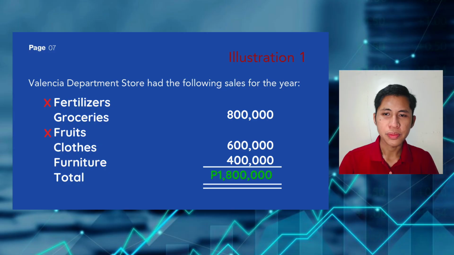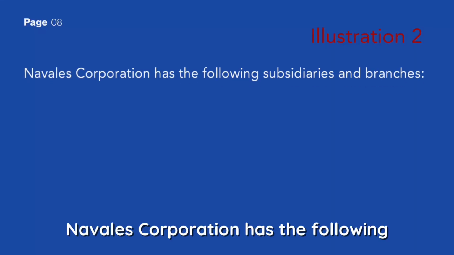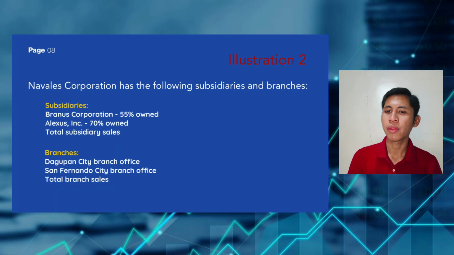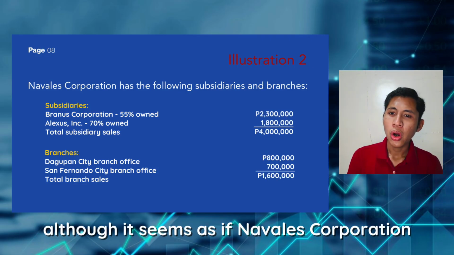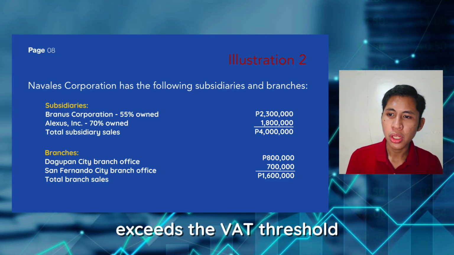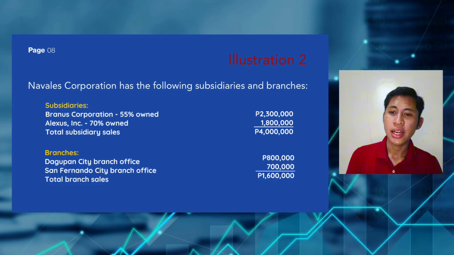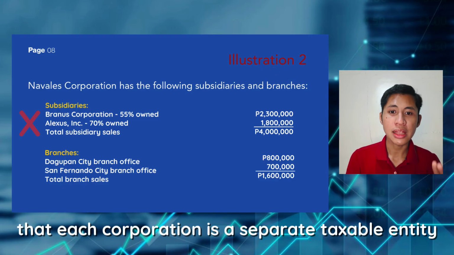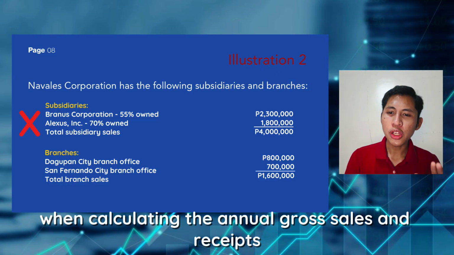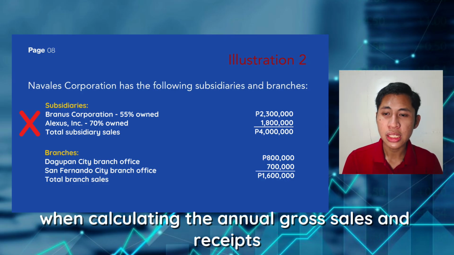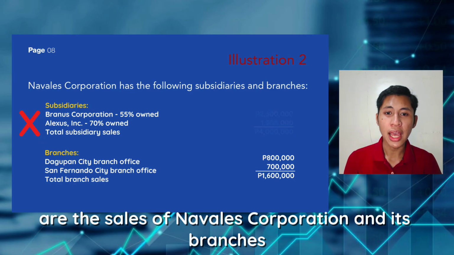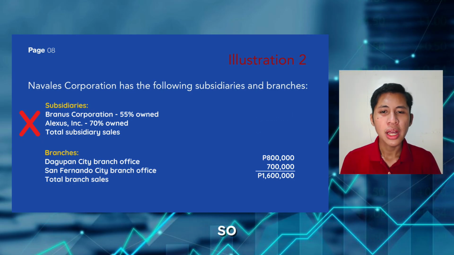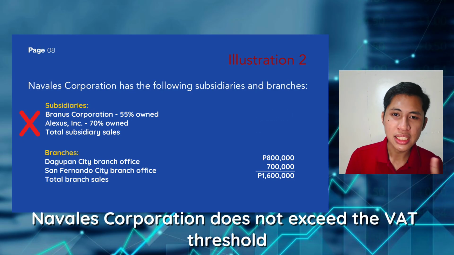Second illustration. Navales Corporation has the following subsidiaries and branches. Also, this is their corresponding 12-month sales. Although it seems as if Navales Corporation exceeds the VAT threshold, you must always remember, class, that each corporation is a separate taxable entity. When calculating the annual gross sales and receipts, the only sales that count are the sales of Navales Corporation and its branches. So, Navales Corporation does not exceed the VAT threshold.